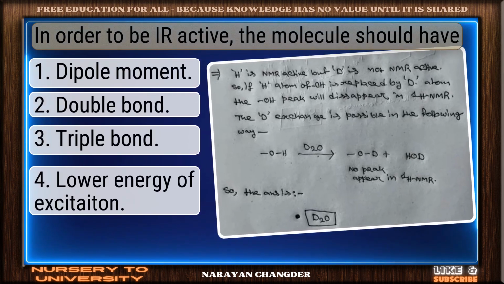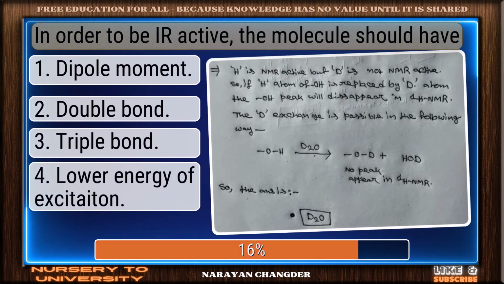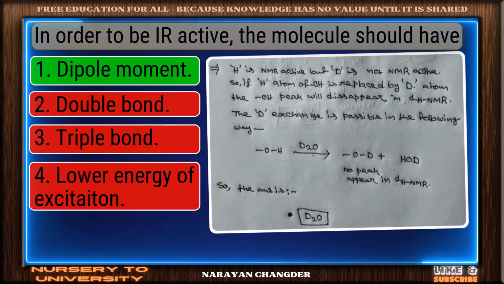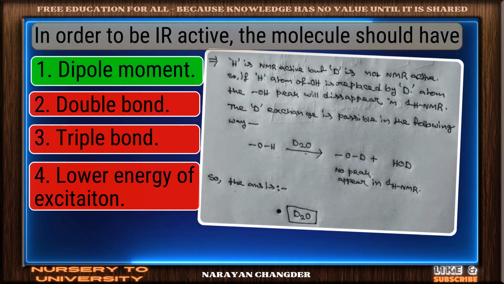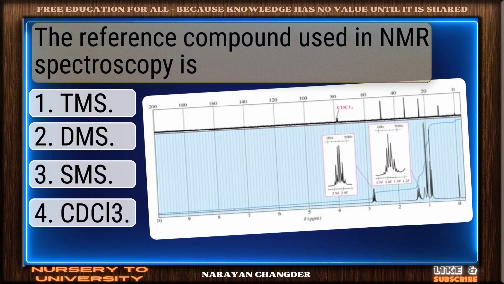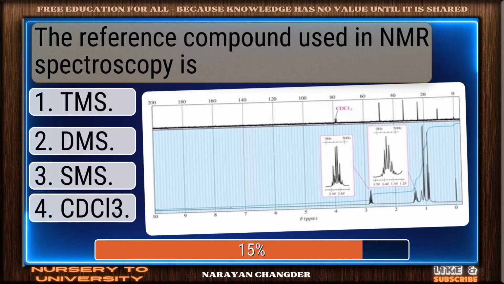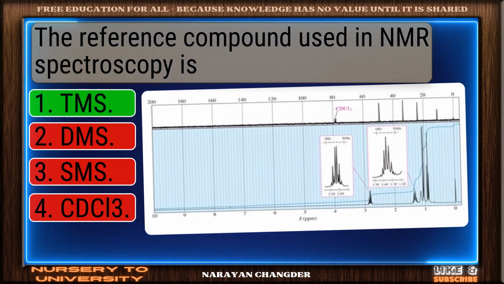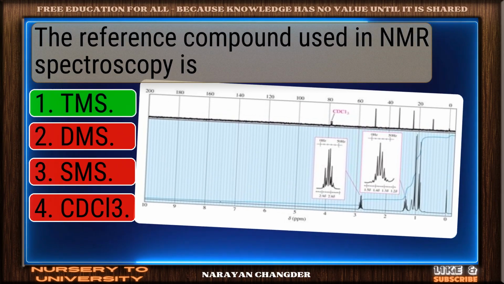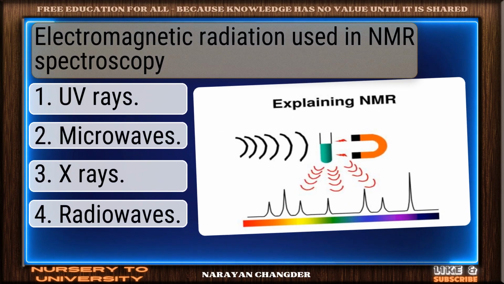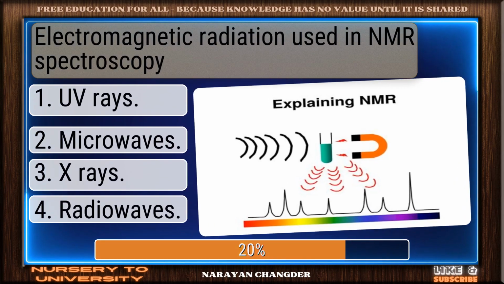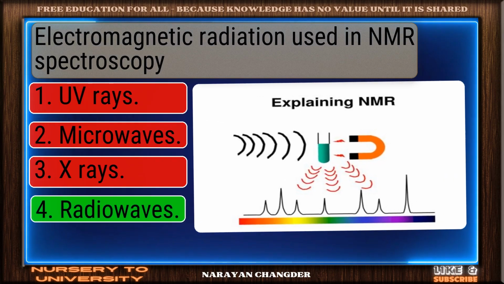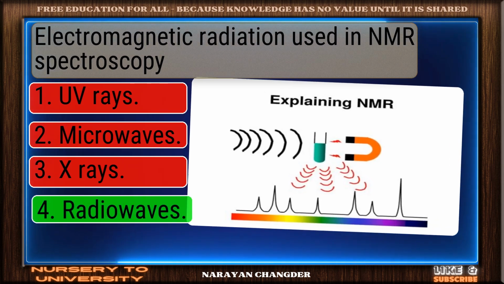In order to be active, the molecule should have. You got it. Your choice dipole moment is right. The reference compound used in Nemesis spectroscopy is. You're right. TMs is the correct answer. Electromagnetic radiation used in NMR spectroscopy. Great job. Radio waves is the accurate answer.